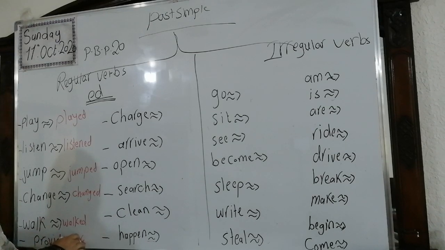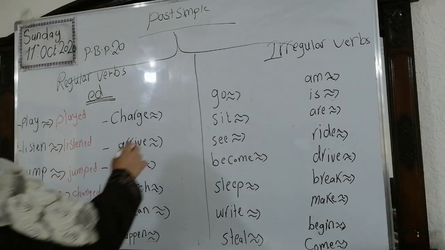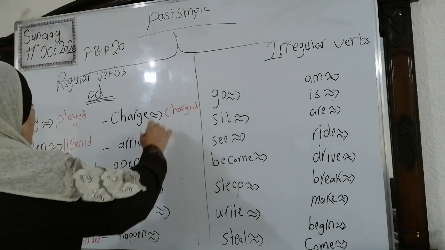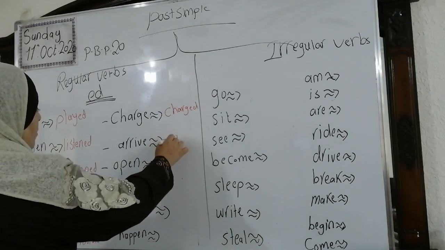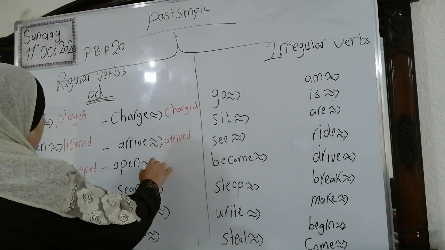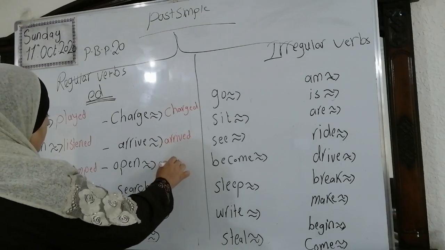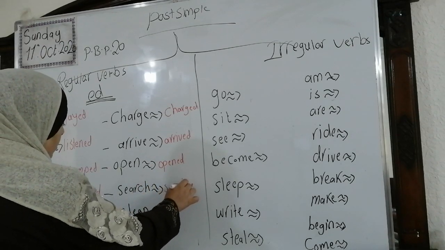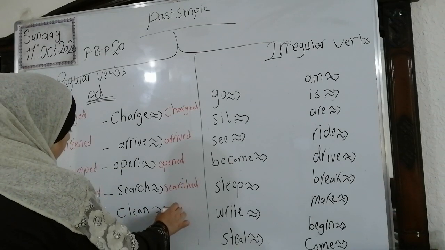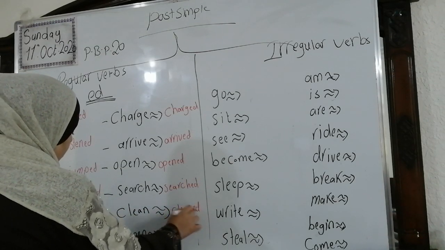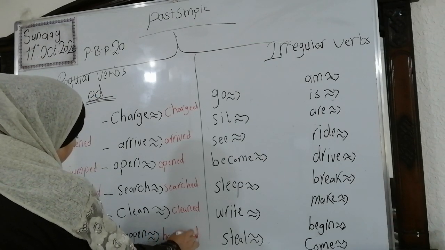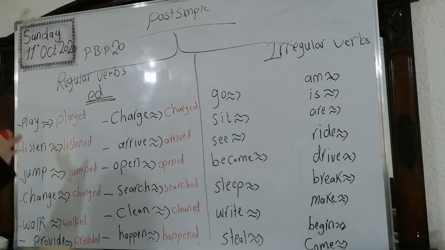Provide, provided. Okay, charge, charged. Arrive, arrived. Open, opened. Search, searched. Clean, cleaned. Happen, happened. Okay, these are the regular verbs.